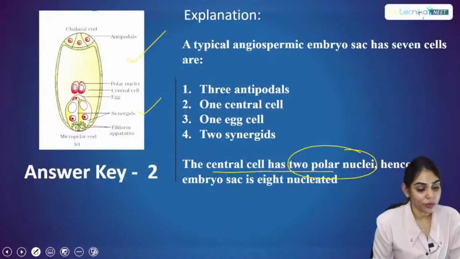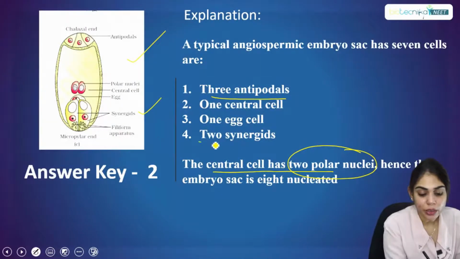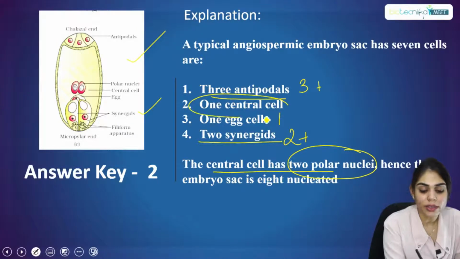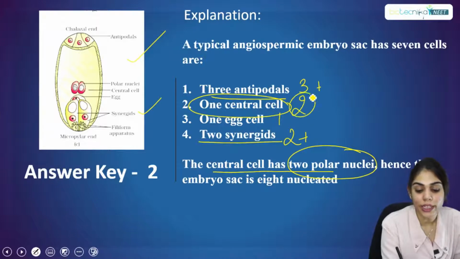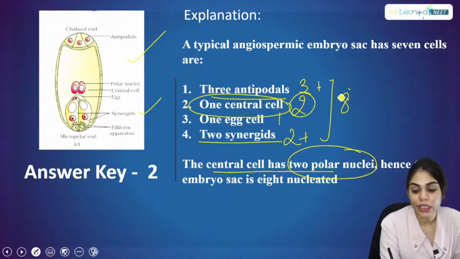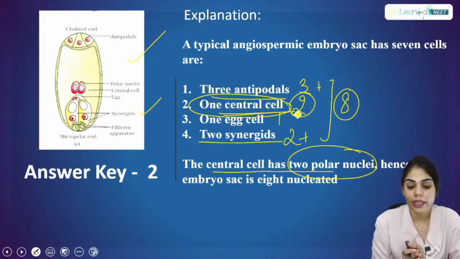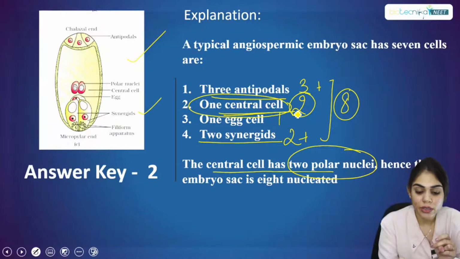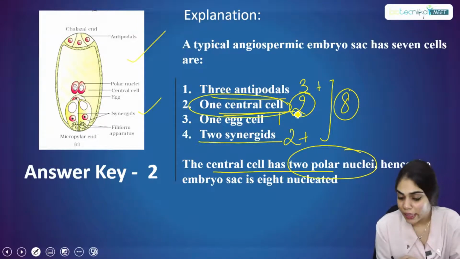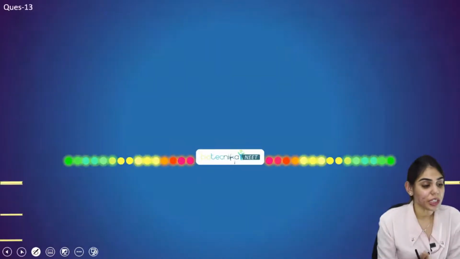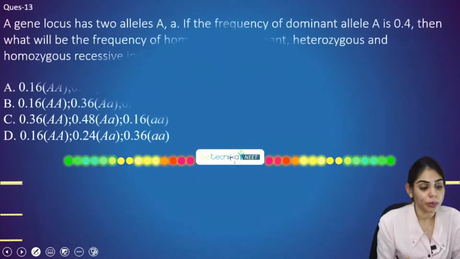So if we count, we have 3 antipodals and 2 synergids, that means 5, then 1 egg cell makes 6, and 1 central cell that will bear 2 nuclei again. So the total is 8 nuclei, but in the central cell these nuclei are associated together and form one cell. That means 3 plus 2 plus 1 plus 1 is 7 cells, and 8 nuclei. Yes, very good, everyone. Now let's proceed to the next question, question number 13.